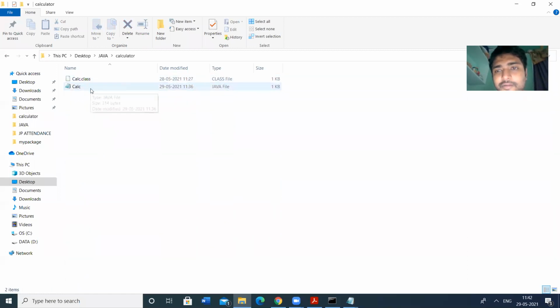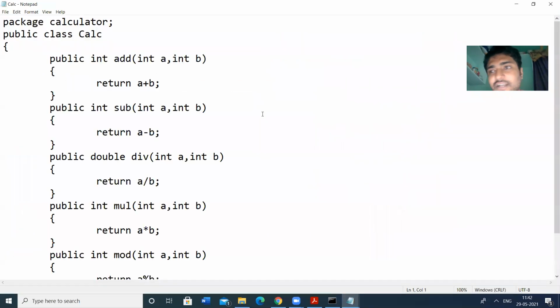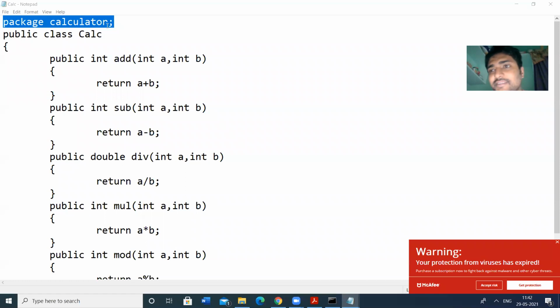Then here I have to create the class, the Java file. In this Java file I have to mention the statement: package space package name. The package name is calculator. It means the compiler can understand that this is the package and not a regular file, because the user is creating a package. This statement should be the start of any package. This is the syntax for creation of the package.